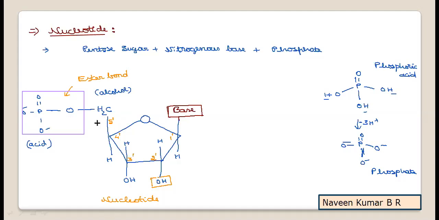Once we have learned what a nucleoside is and what a nucleotide is, how these nucleotides join together to form a polynucleotide chain, with simple structural information for DNA and RNA along with their types, is a small topic that we'll conclude in our next class. Try to observe the structures now, and after observing, we'll complete the remaining part in our next class.